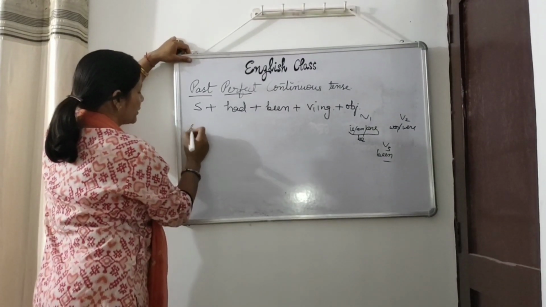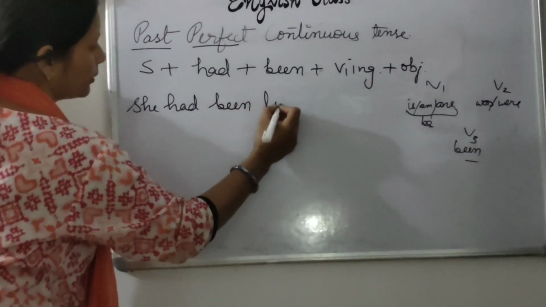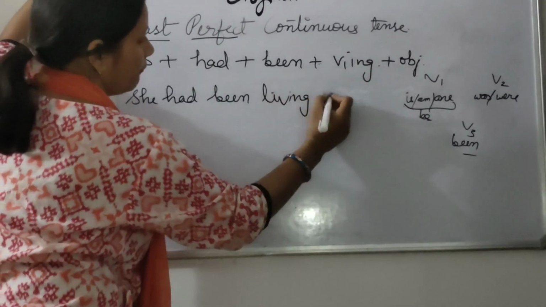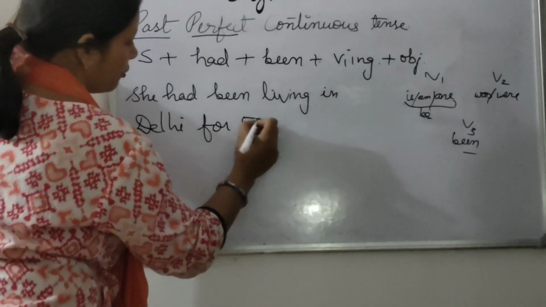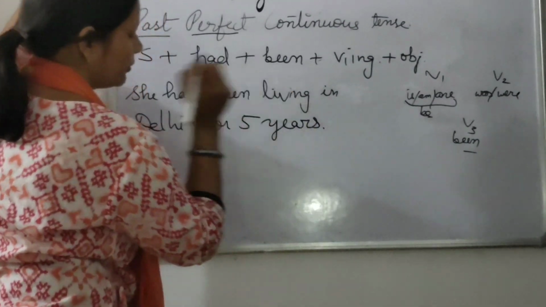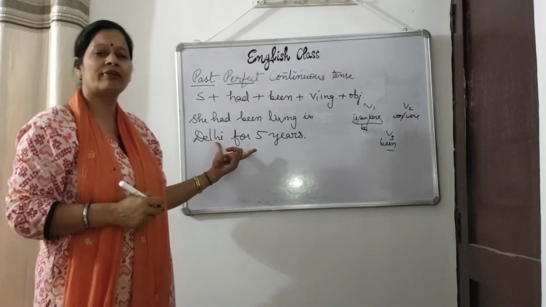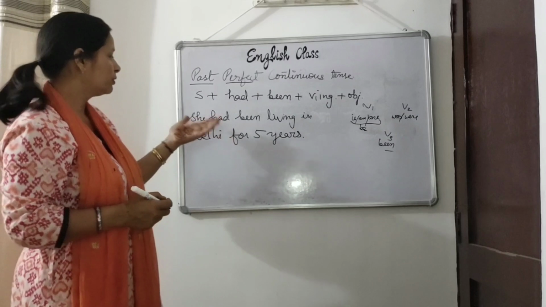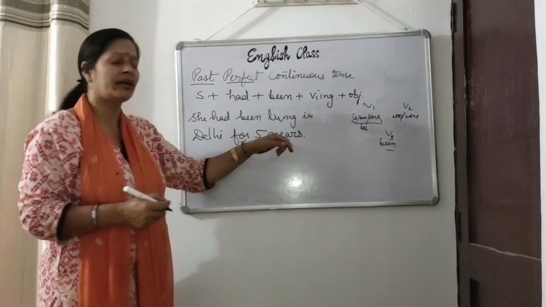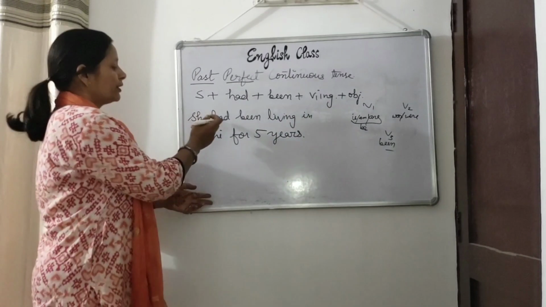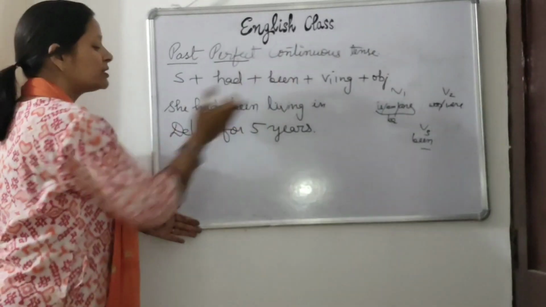She had been living in Delhi for 5 years. So this is our past perfect continuous tense. This is the affirmative sentence. And for the negative, you just have to add not here. She had not been living in Delhi for 5 years. And for interrogative sentences, you have to take this had at the first. So my sentence is, had she been living in Delhi for 5 years? And you have to put a question mark there.